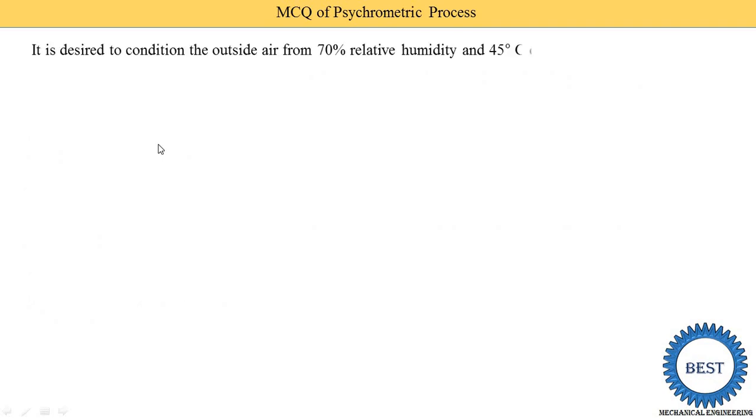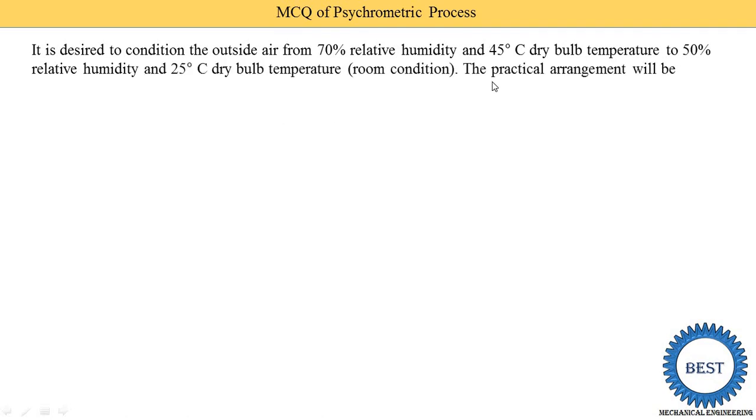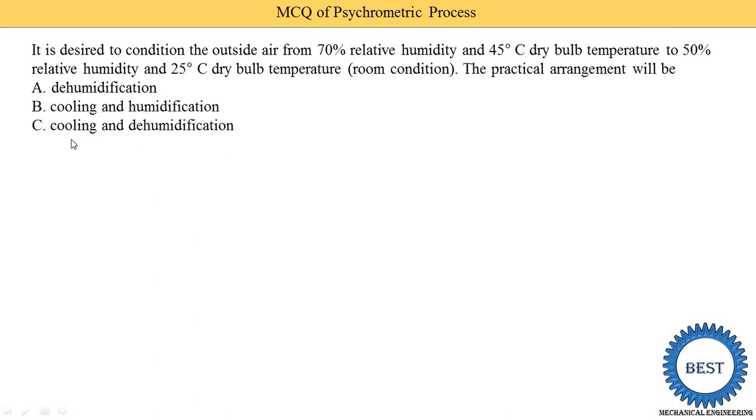It is desired to condition the outside air from 70% relative humidity and 45 degrees dry bulb temperature to 50% relative humidity and 25 degrees dry bulb temperature. The outside condition is given: the outside temperature is 45, relative humidity is 70, and at the outlet, meaning the inside room condition, it is 25 and 55% relative humidity. By default the temperature is reduced, so cooling is going on. Here they gave different processes, so option C is the correct answer.